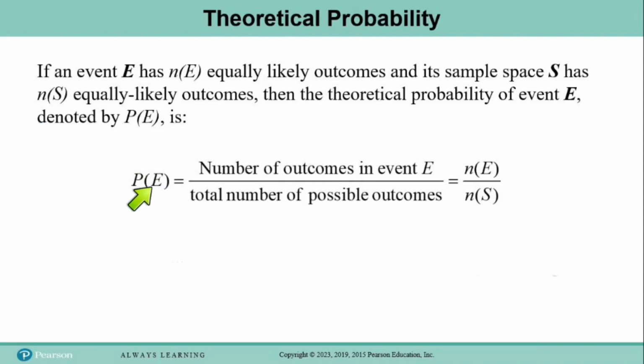So that's what this means right here. The probability of event E is the number of outcomes in set E divided by the total number of possible outcomes, which is the number of elements in set S. So the probability of event E is just the number of elements in E divided by the number of elements in S. And because E is a subset of S, the number of elements in E can never be more than the number of elements in S, and that means that this fraction will always be a number between 0 and 1.